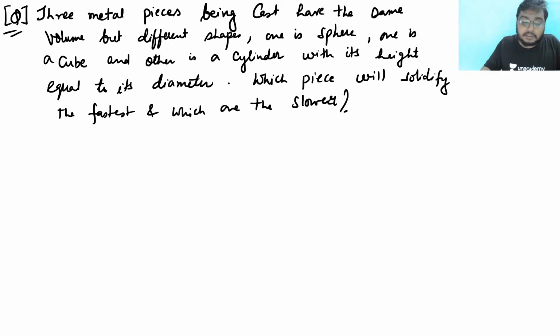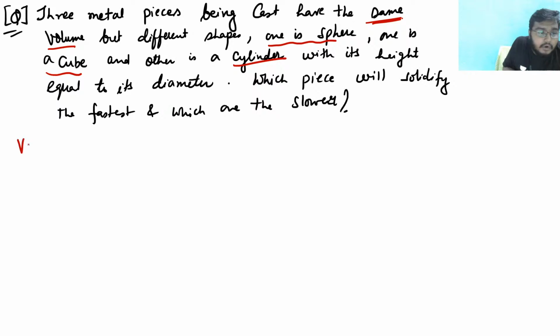See, I'm just explaining this question. Three metal pieces being cast have the same volume, right? So the volume is the same but the shape is different. One is a sphere, one is a cube and the other is a cylinder, with its height equal to the diameter. The first case is the sphere, next is the cube, and third is the cylinder, right?